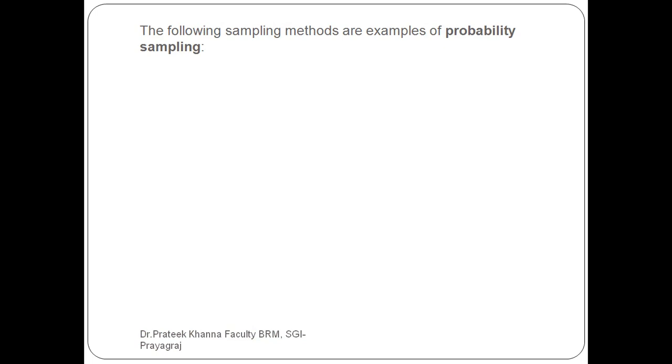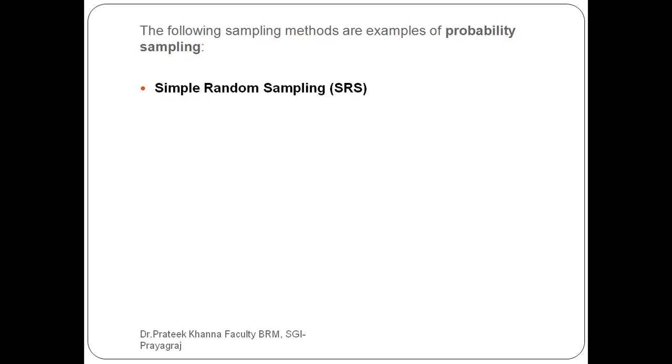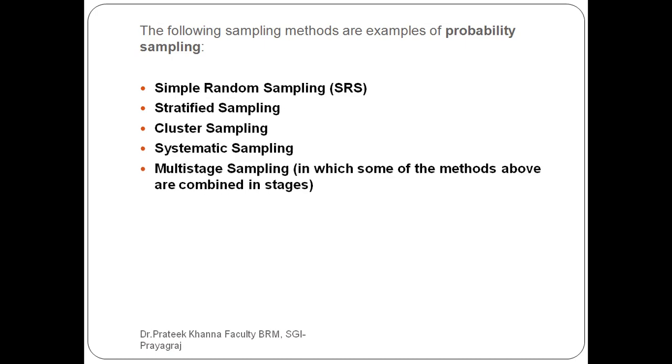Again I repeat, in probability sampling it is possible to determine both which sampling unit belongs to which sample and the probability that each sample will be selected. These are the different methods of probability sampling.